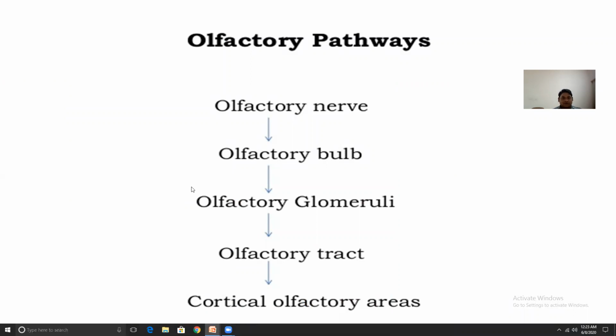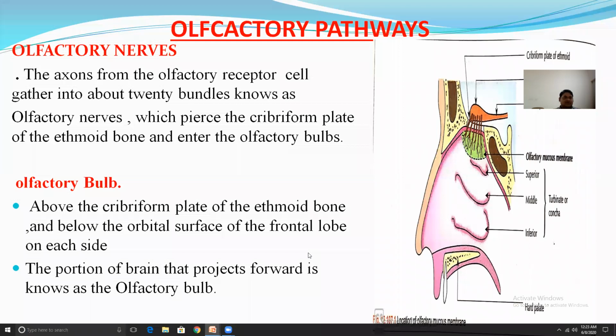Olfactory pathway. The olfactory pathway consists of the olfactory nerve, olfactory bulb, olfactory groove, olfactory tract, and cortical olfactory areas. Now we discuss the olfactory pathway, starting with the olfactory nerve.